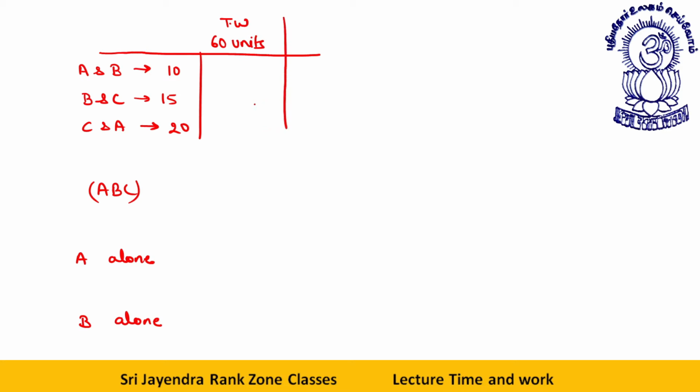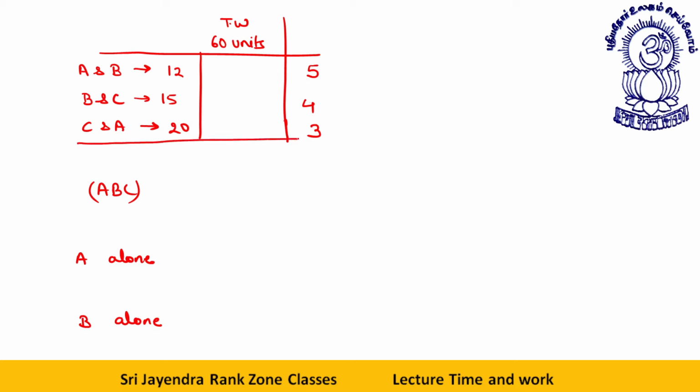Now, if A and B do 60 units in 12 days, so in one day, how many units will A and B together do? They will do 5 units. These will do 4 units. These will do 3 units. So the values are 5, 4, 3.